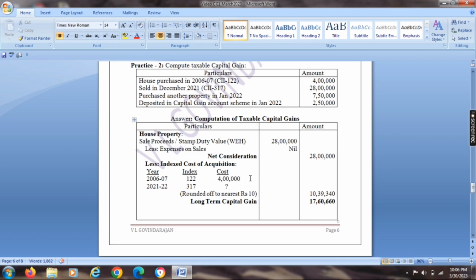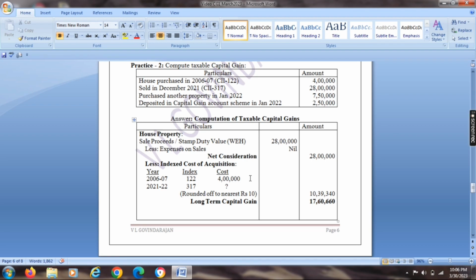So the old property was sold and he purchased a new property, that is called transfer of residential property. In such cases we can avail exemption under section 54. And he deposited rupees 2,50,000 in the capital gain account scheme in January 2022. So the capital gain deposit scheme is permitted to claim the exemption under section 54. So the total amount of investment in the new property is 10 lakh. Please understand the problem.